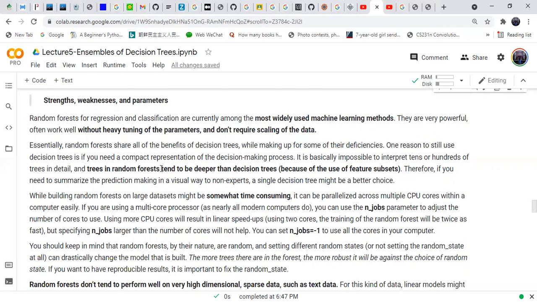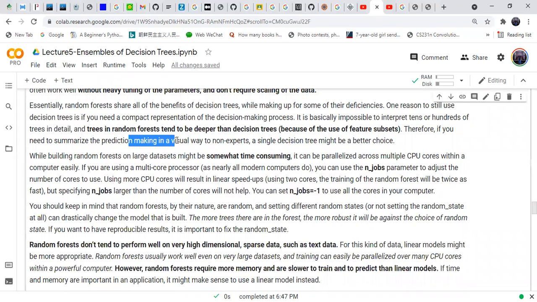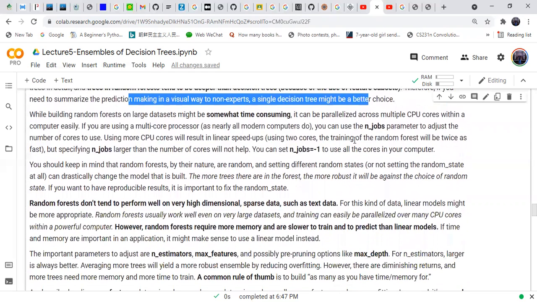Therefore, if you want to summarize the prediction making in a visual way to non-experts, a single decision tree might be a better choice. It is good to explain using the single decision tree, but with the random forest it gets difficult to explain to a non-expert person.